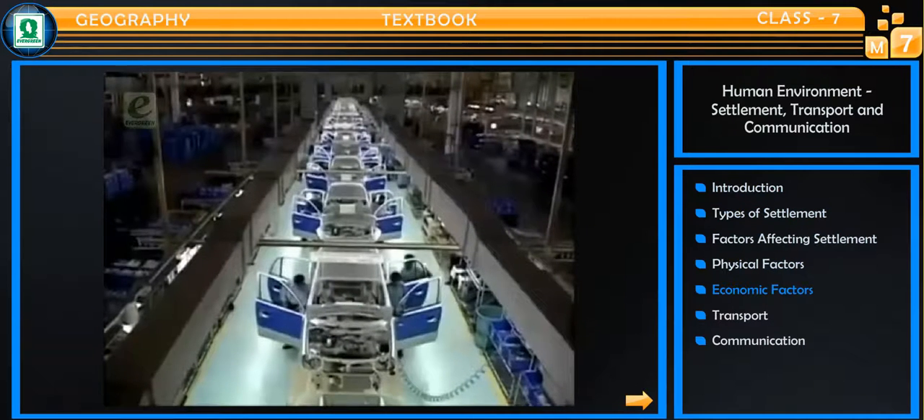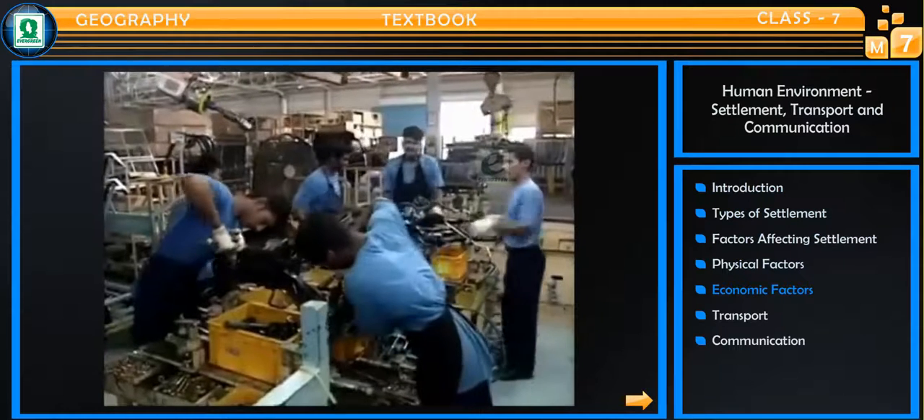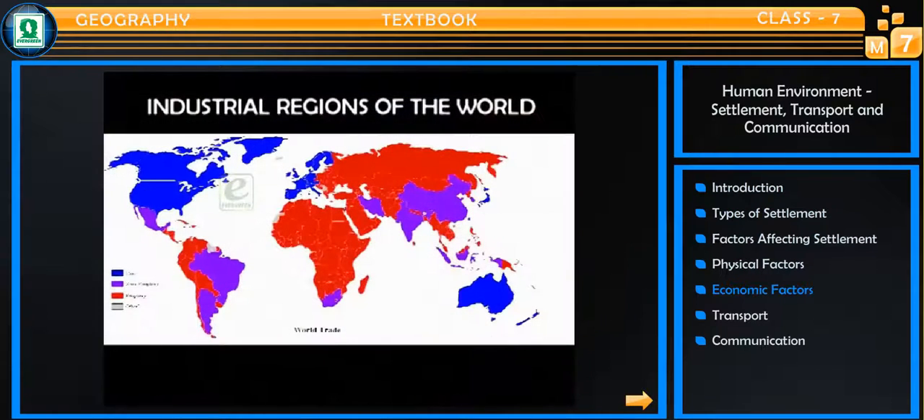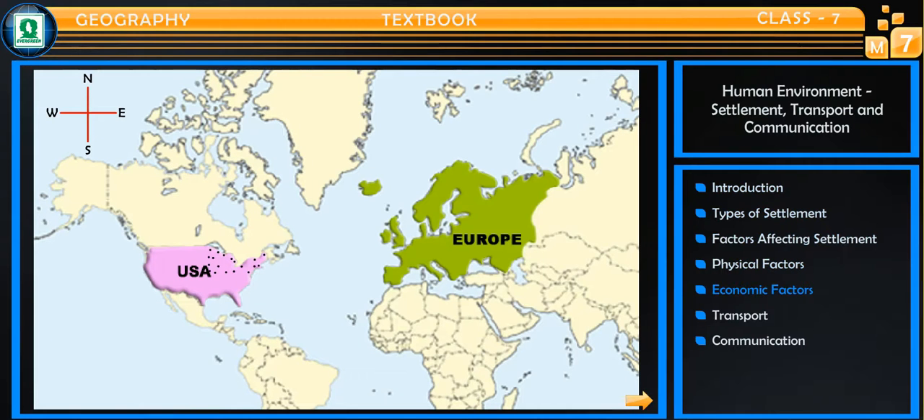Industries attract a large number of workers, which results in the increase in population. Most of the industrial regions of the world are densely populated. Northeast USA and Northwestern Europe have high density of population due to economic factors.